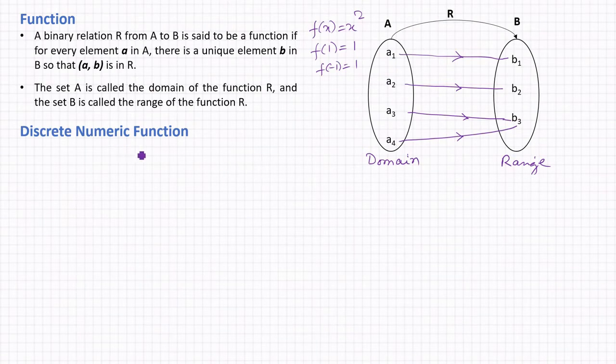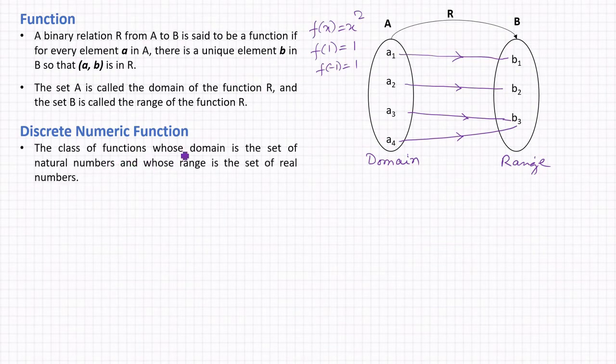Now come to the discrete numeric function. So what is a discrete numeric function? The class of functions whose domain is the set of natural numbers and whose range is the set of real numbers is called a discrete numeric function. So in the case of a discrete numeric function, we have domain equal to the set of natural numbers, that is N. Here 0 is also included in the natural numbers, and so on. And the range of this discrete numeric function is nothing but the set of real numbers R. So it's very simple.